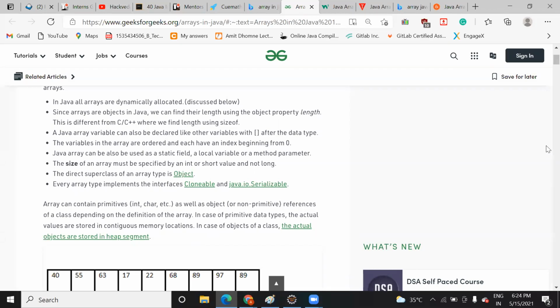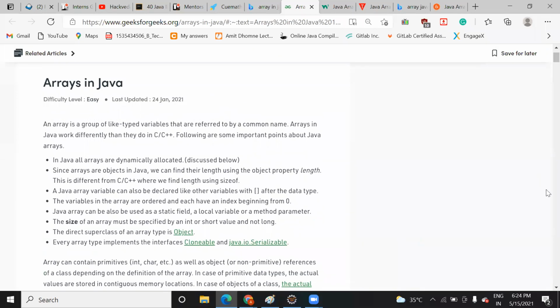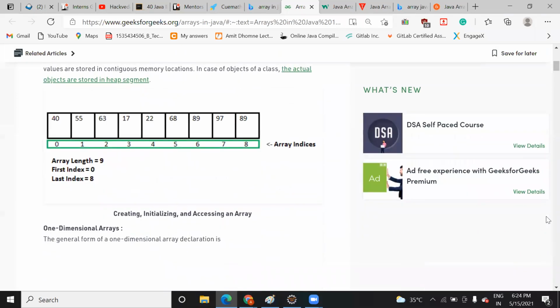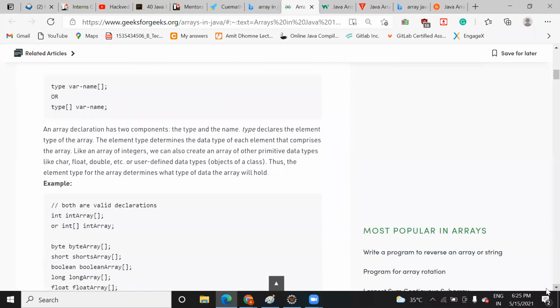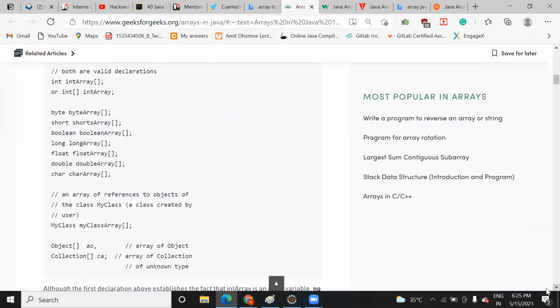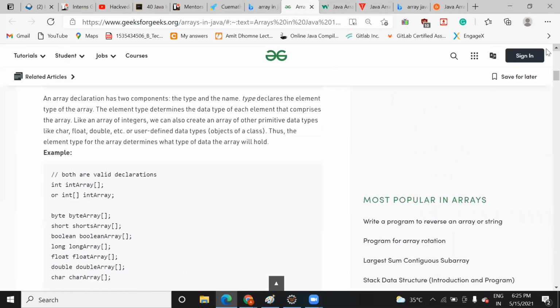So in the last class, I have already explained to you what an array in Java is, right? And we have seen one program also, how to declare a one-dimension array, and we are going to move ahead with the same. There are different ways through which you can declare an array. You can declare an integer array if you want to save int values, and there are two types of declaration that are valid in Java.